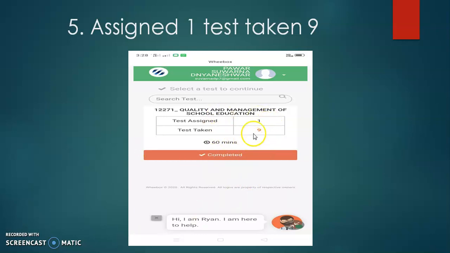Once it is completed, don't take a lot of tension. Just take a photo of this screen and mail it to the university: though I have given one attempt, it is showing this message. So please record that I have given one examination in one attempt, but by mistake it is showing test taken 9. Keeping such a message, you can mail it to the university.